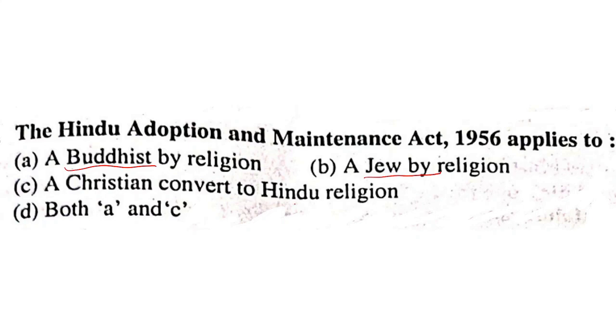A Christian convert to Hindu is also reckoned as Hindu. So the Act applies to both a Buddhist by religion and a Christian who has converted to Hindu. So the answer will be both A and C. D is the correct answer.